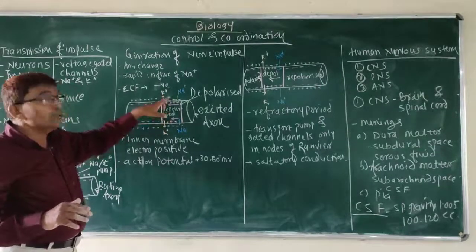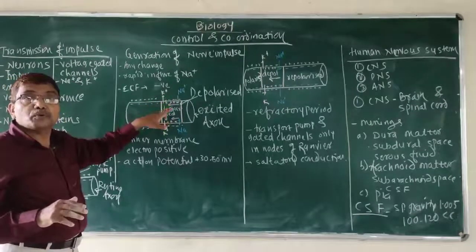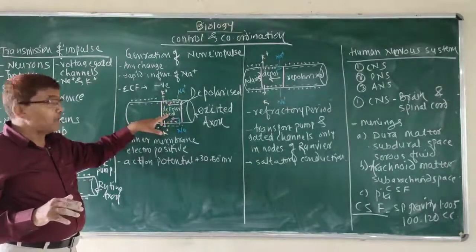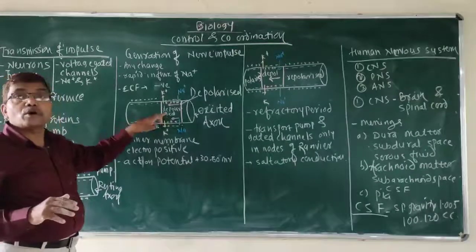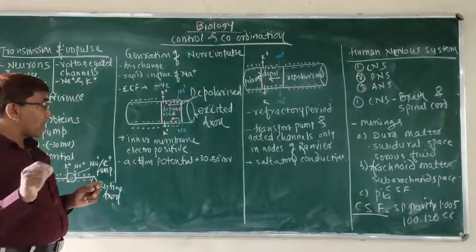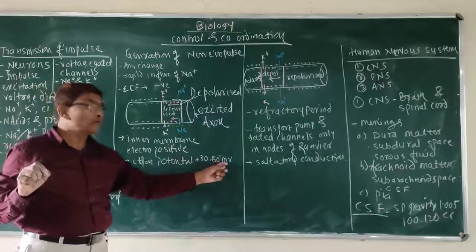This is due to the change in the electropotential difference, which lies at about +30 to -60 mV.